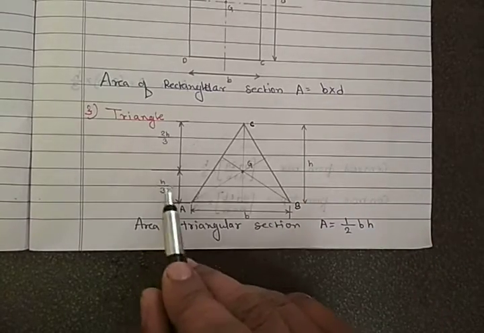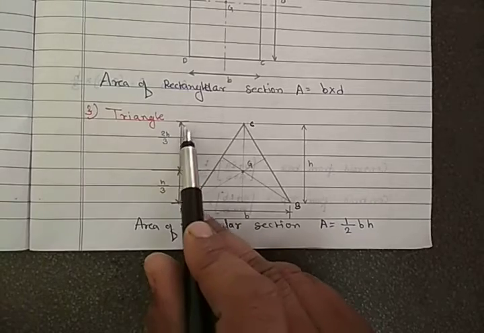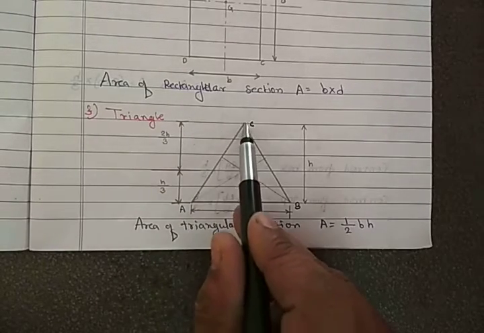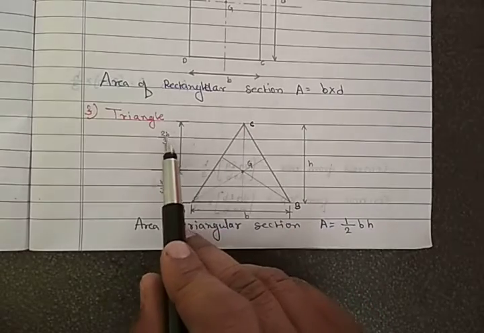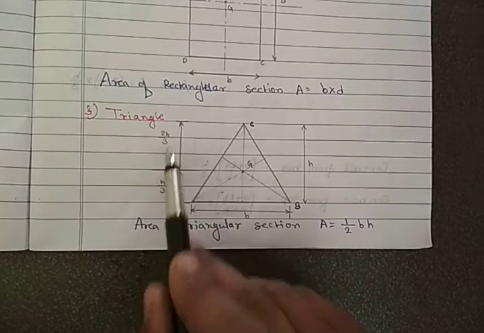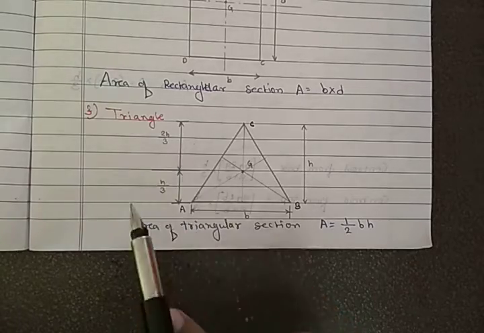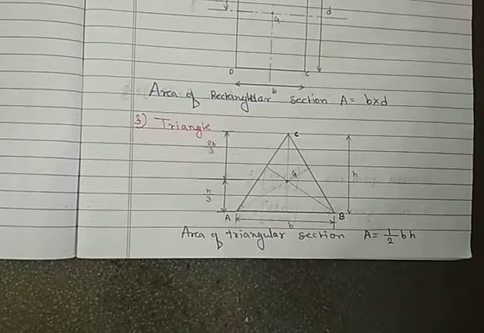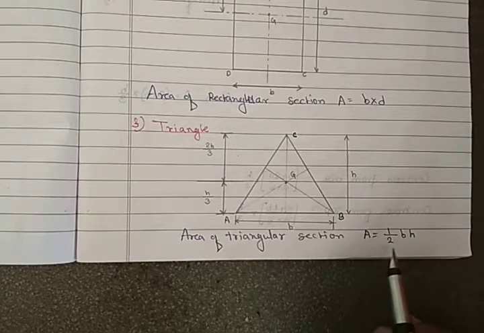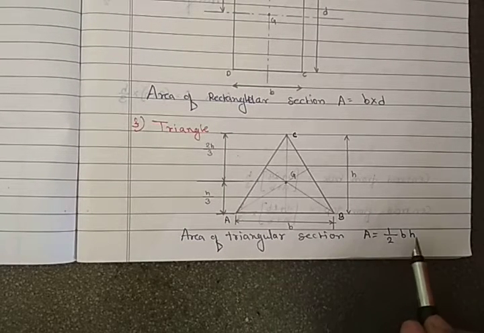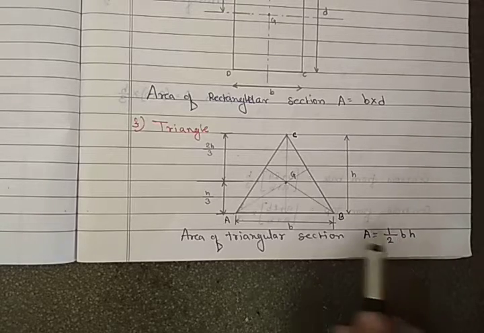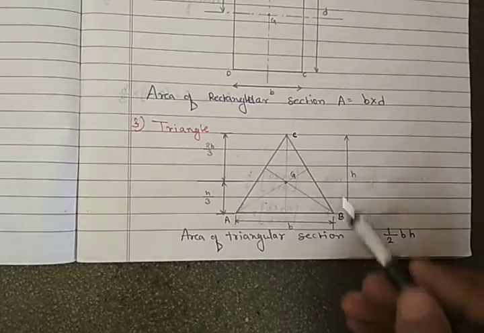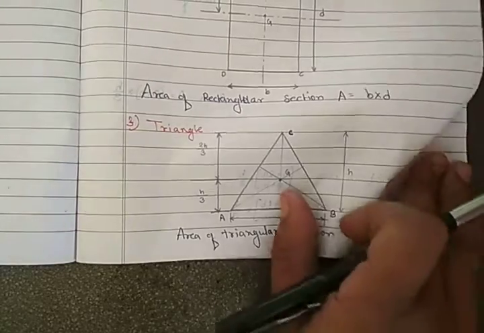And from the top, if you want to measure the centroid from C, it is 2/3, means 2h by 3. Okay. Then what is the area of a triangle? It is half b h, half base and height.